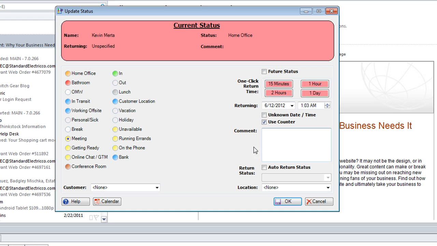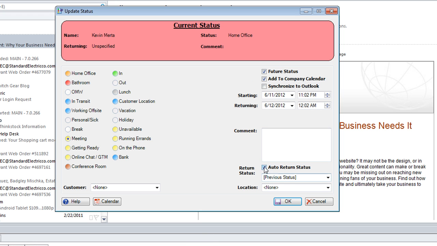We have the option of a counter, so it shows you exactly how much time you have left in your status. If you went out to lunch, you could set that to either a half hour or an hour, and the timer will show you exactly how long you have. You can set some comments. You can do an auto return status. You can switch different locations. So say if you have multiple buildings, you can choose from different locations.